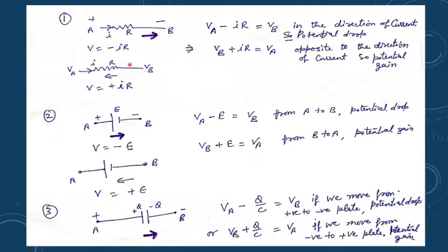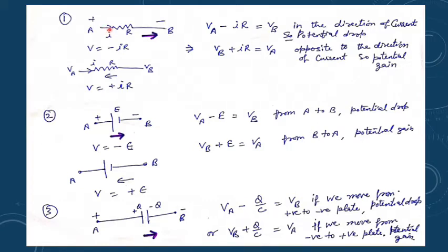This is just to understand the sign conventions. For the second law, these sign conventions are very important. Suppose in the circuit I am moving from A to B, with the battery's positive side here and negative here.